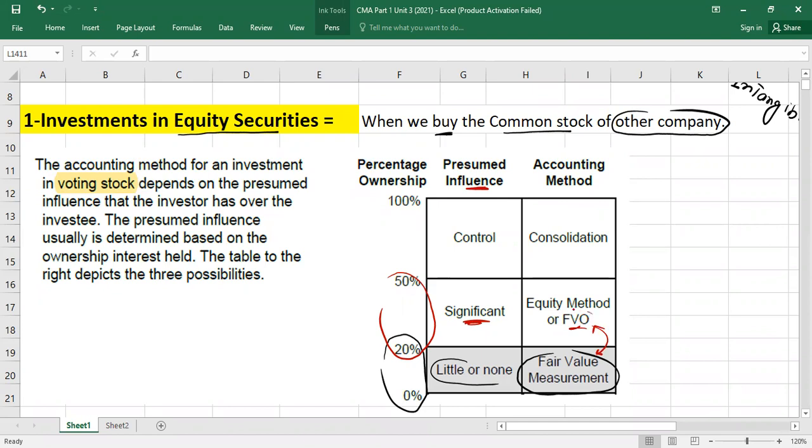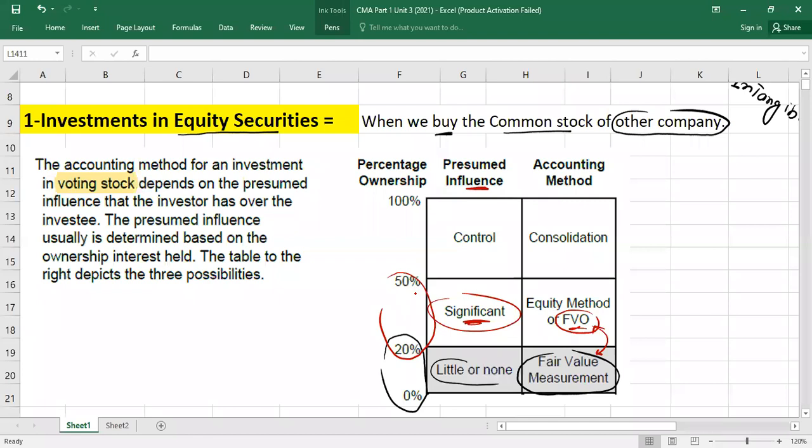This fair value option and fair value measurement, it is same. Why it is called a fair value option? Because, guys, at election date, because it is one of the accounting policy, you got a choice to do the accounting, especially if you are having significant influence. So at the election date, top management or the board of directors, whoever is senior, setting the accounting policies for the company, he has to opt either equity method or what?